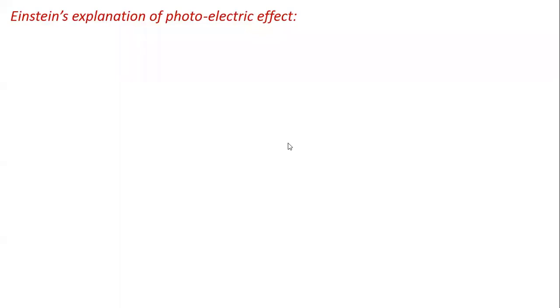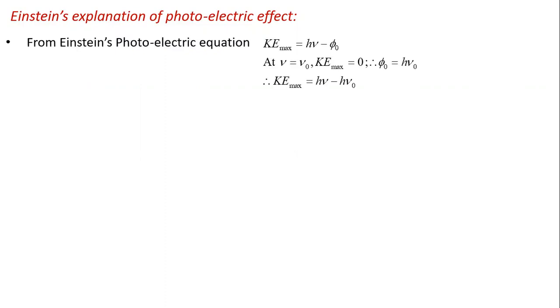Now, Einstein's explanation of the photoelectric effect. From Einstein's photoelectric equation, kinetic energy is equal to h mu minus phi g. When we substitute frequency equal to threshold frequency, the kinetic energy becomes zero, and the work function is h mu g. So you can remember this value of the work function to solve problems. So kinetic energy we can write as h mu minus h mu g.